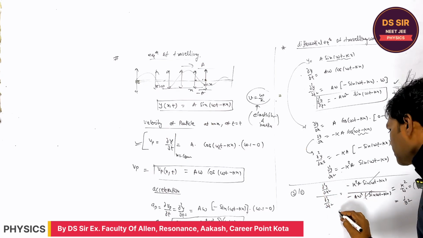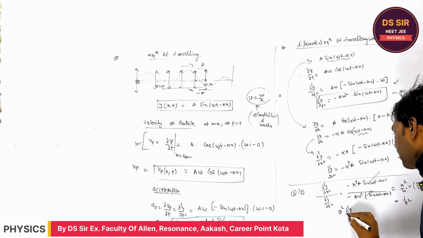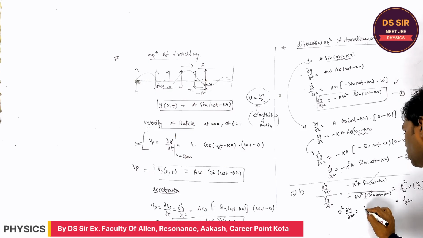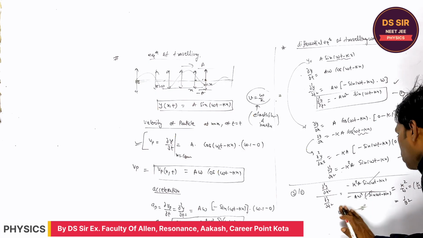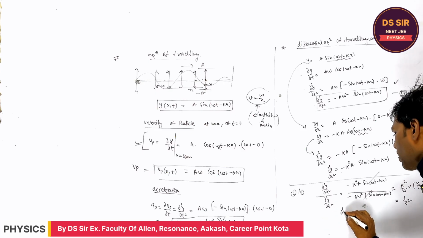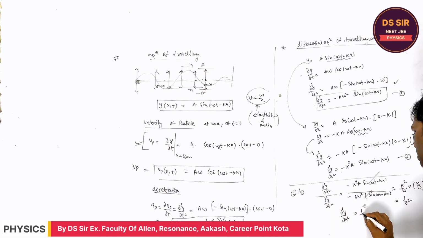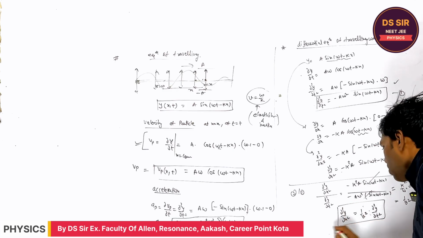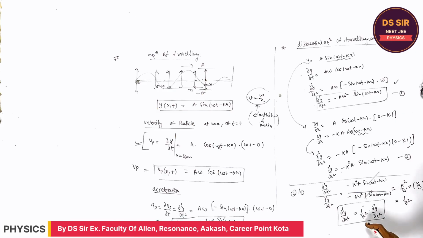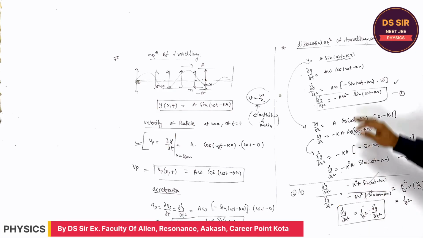So multiply this: v² d²y/dx² is equal to d²y/dt², or you may write d²y/dx² multiplied by this, it is 1 upon v² into ∂²/∂t². Is it clear or not, you tell? Right. So this is called the differential equation of the traveling wave, right?